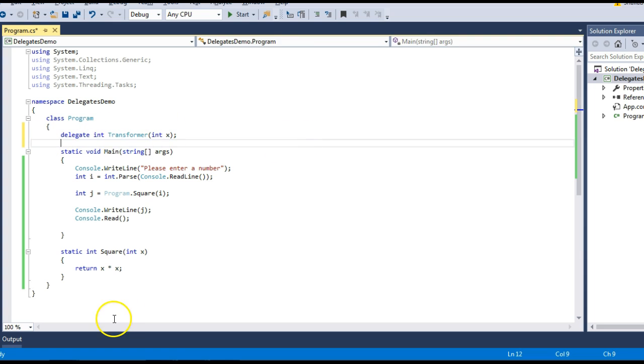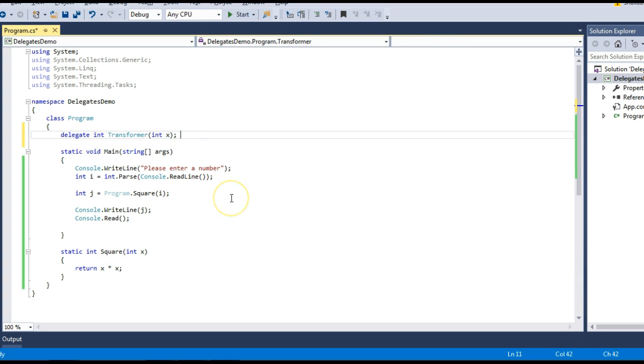Also, you can see the signature of the square function matches my delegate, right? It returns an integer, my delegate too returns an integer. It takes an integer, my delegate too takes an integer. So this delegate can point to this square function, or it can also point to any method that returns an integer and takes an integer.